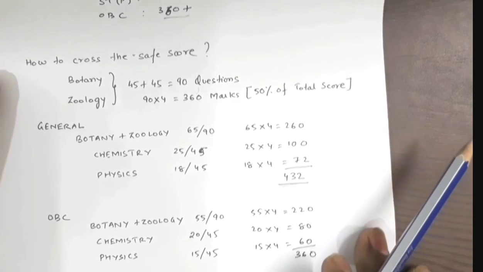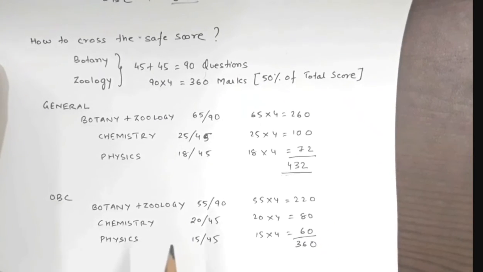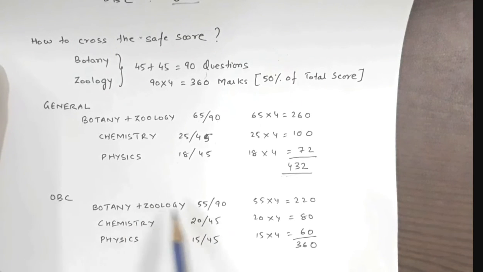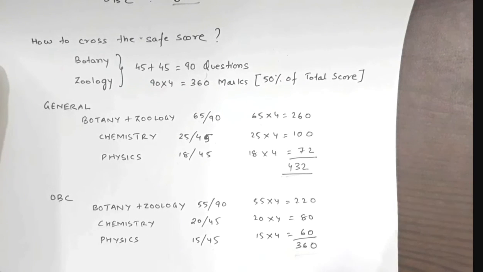Okay. Now similarly for OBC students, they need to score at least, like in botany, zoology, they need to answer correctly 55 questions, chemistry 20, physics 15 out of 45. So that in botany and zoology combined, they will score 220 marks, chemistry 80 marks, physics 60 marks. So they can cross the 360 cutoff. Okay, so this is based on last year's analysis.